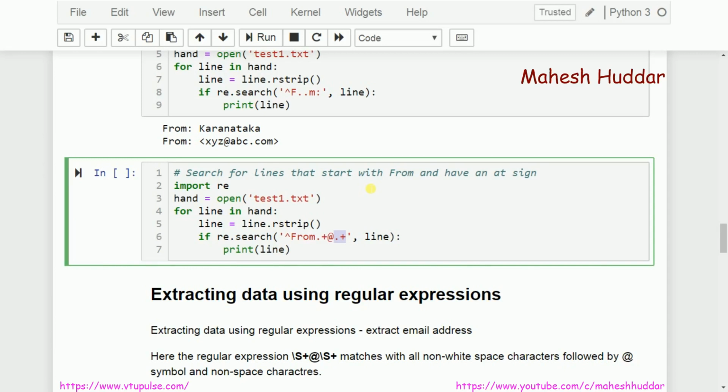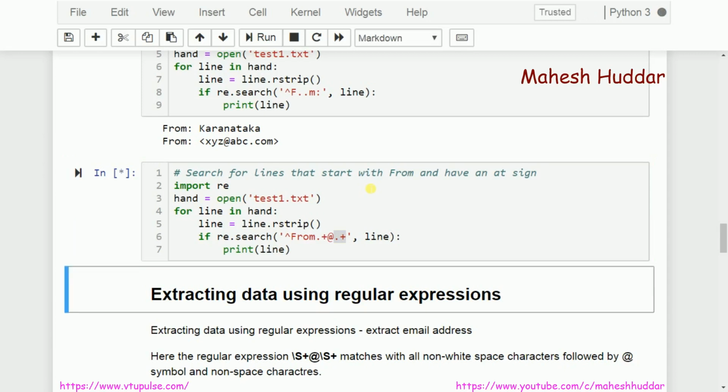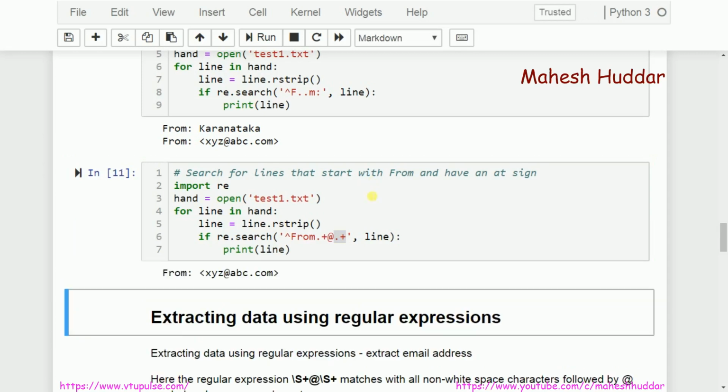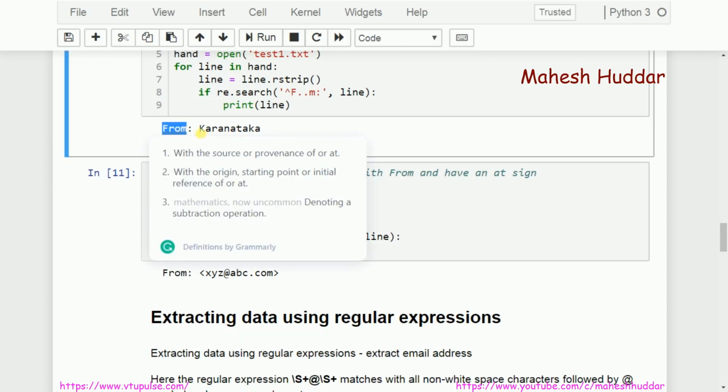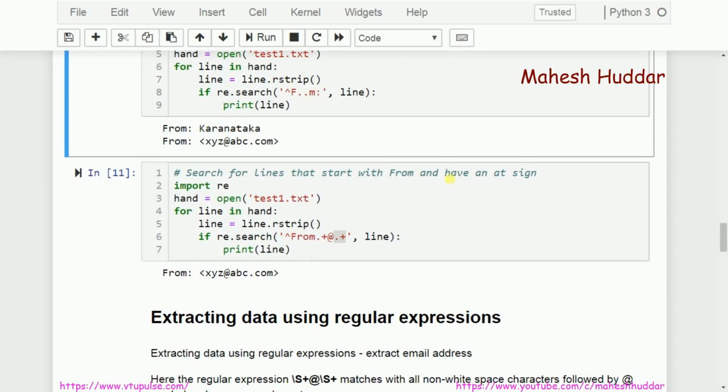If you match this particular thing, look at the first one. It starts with from, that's true, but after from we are trying to match any character.